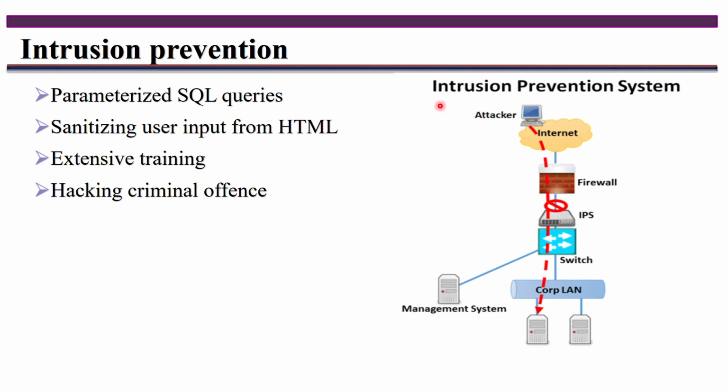then we can prevent intrusion. Next one is hacking as a criminal offense. You have to tell them that hacking is not fun, it is a criminal activity, so don't go for hacking. So these are some of the measures used for which purpose? To prevent intrusion.